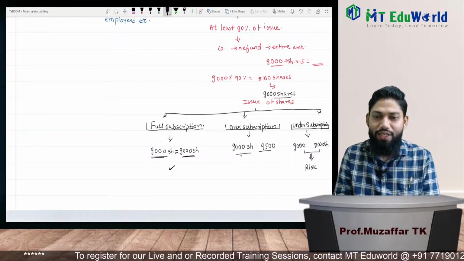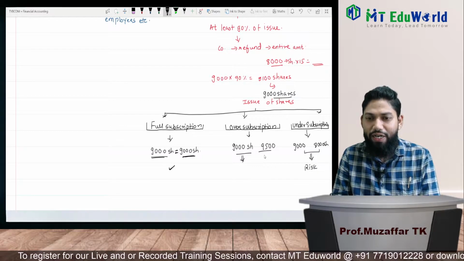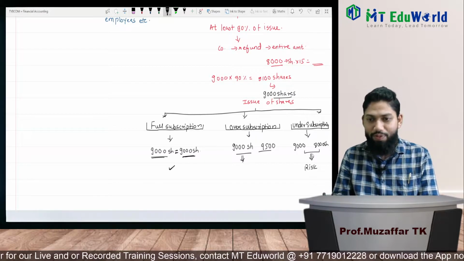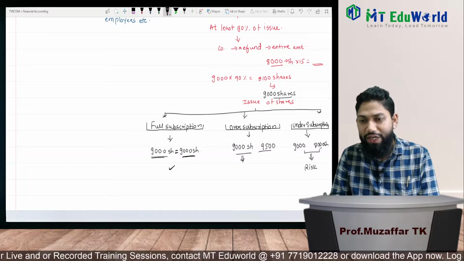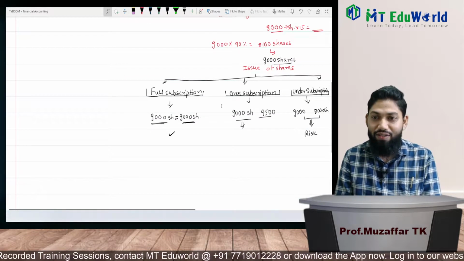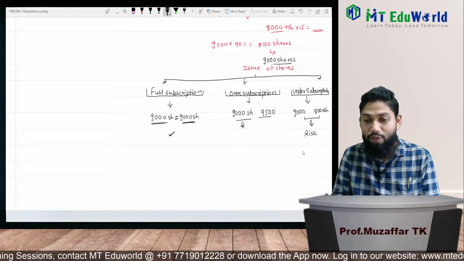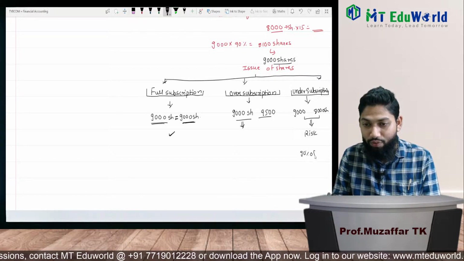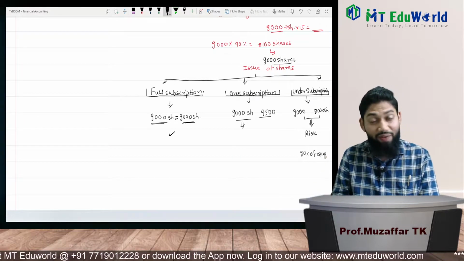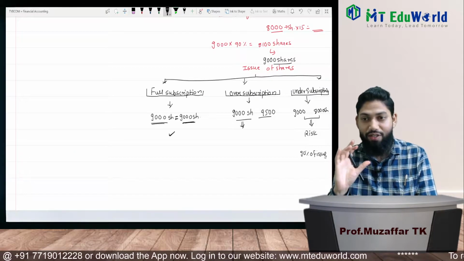What will we do in this case? We needed 9,000 shares, the amount of 9,000. We'll take that amount and refund the extra 500 shares. But in case of under subscription, we got only 8,000 shares, right? So here we have the risk of what if under subscription comes below 90% of the issue. In that case, we cannot issue the shares, and we cannot take the amount from the public. So there comes the risk.